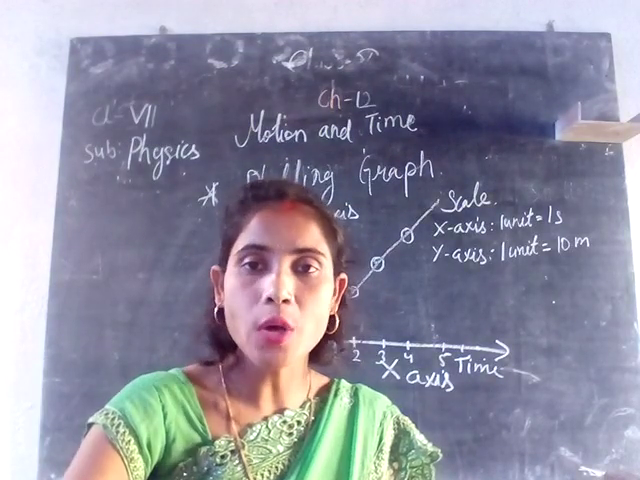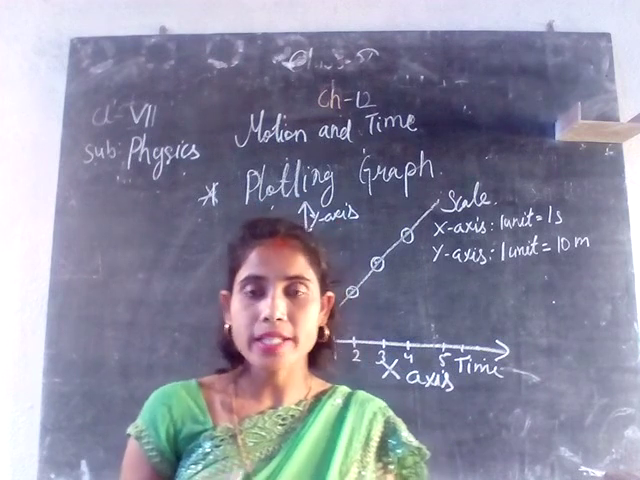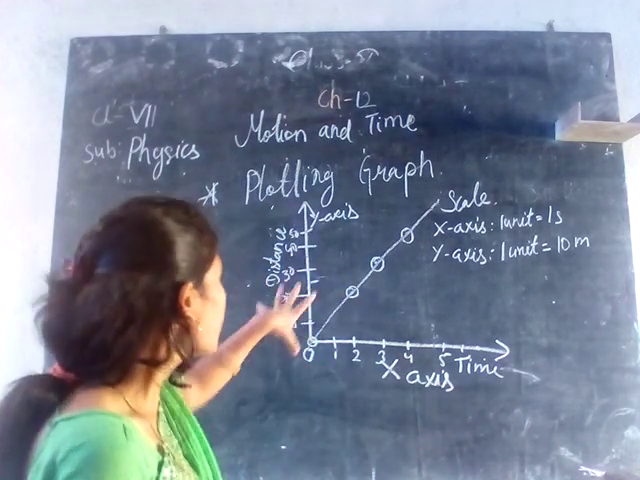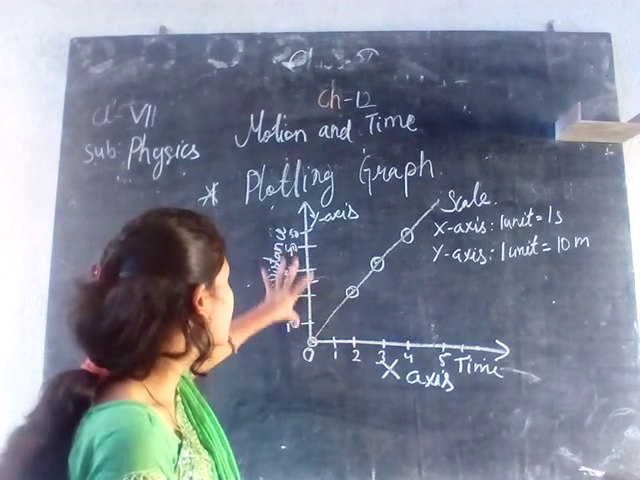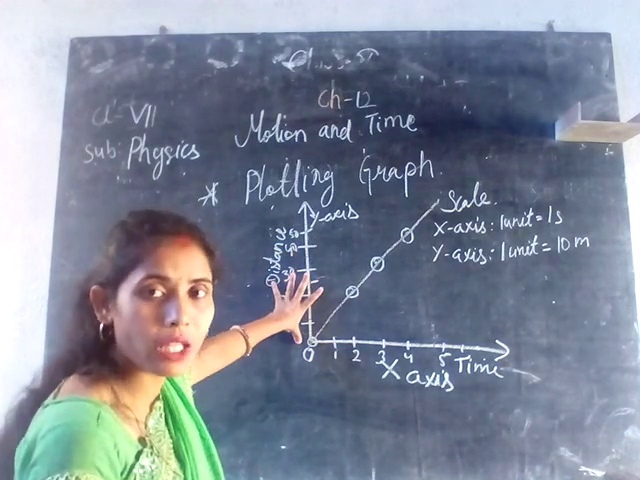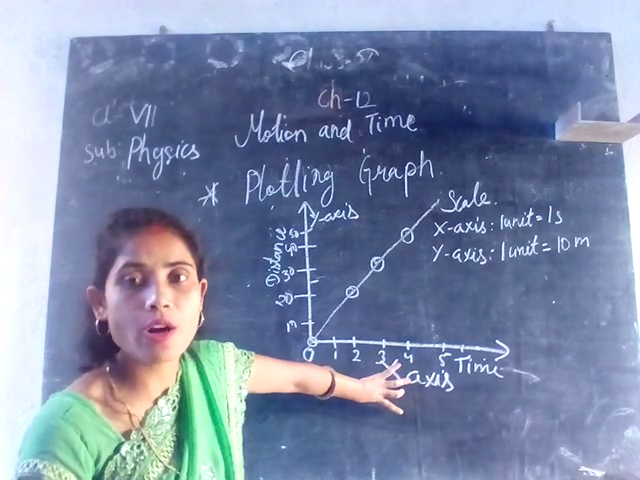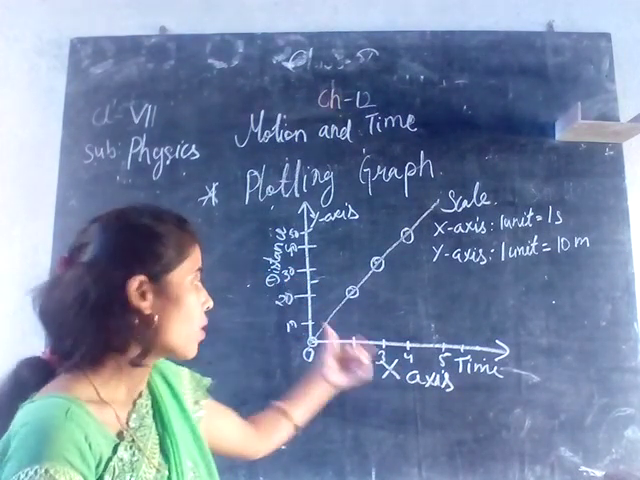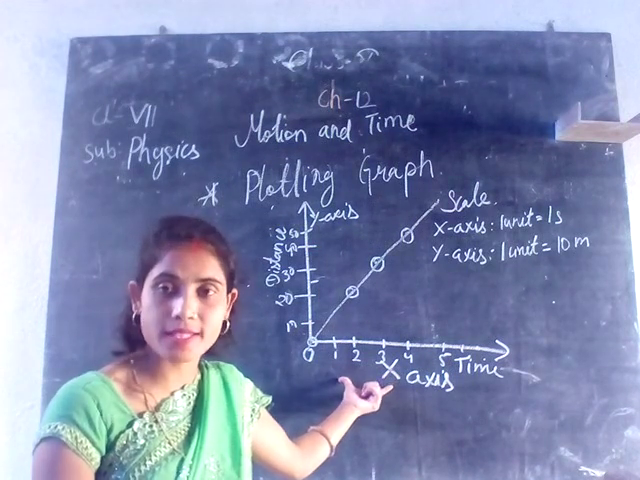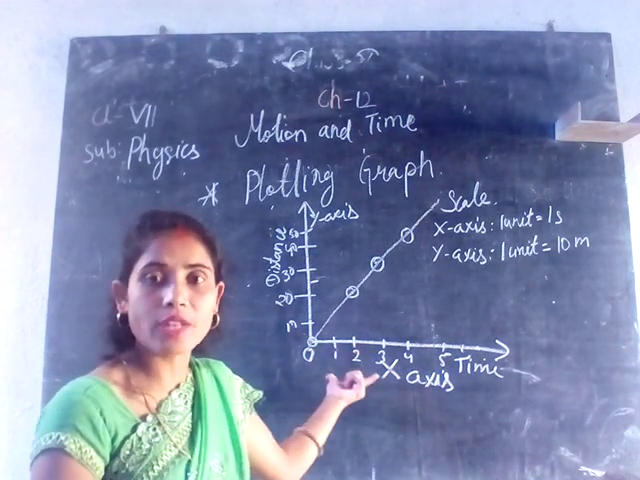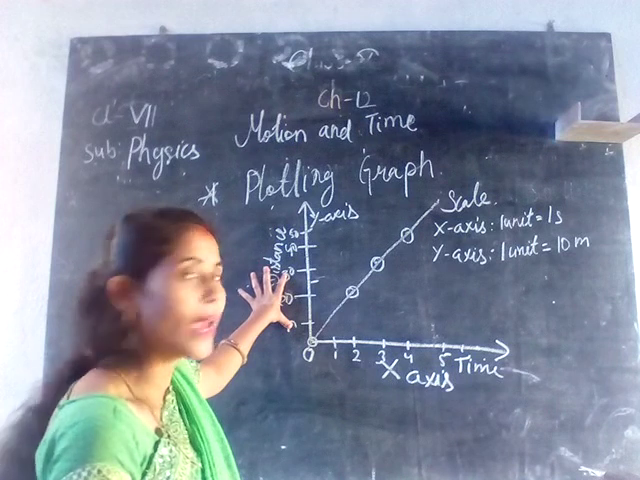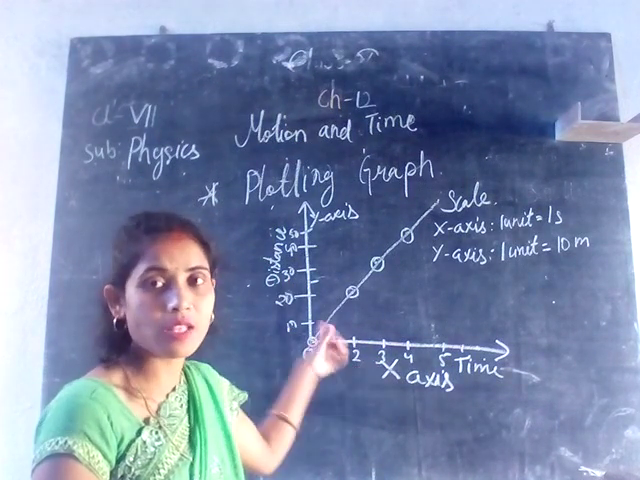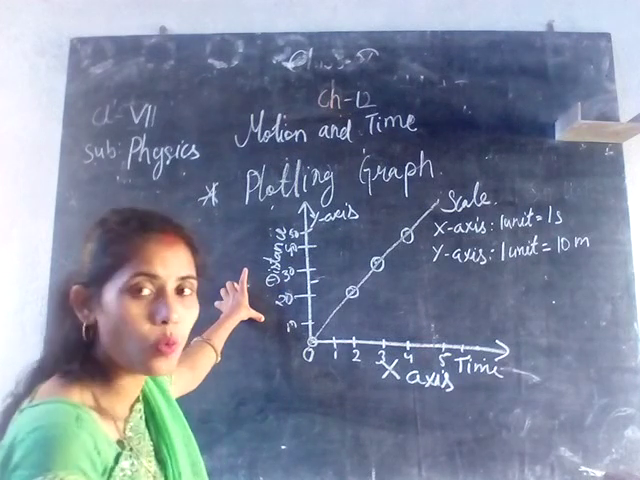So now we are seeing how to plot a graph between the x-axis and the y-axis. In order to plot a graph, first we have to draw two lines in this manner. One you draw vertically and the other horizontally. The vertical one will be the y-axis and the horizontal one will be the x-axis. Then the given measurements are taken along the x-axis and along the y-axis.